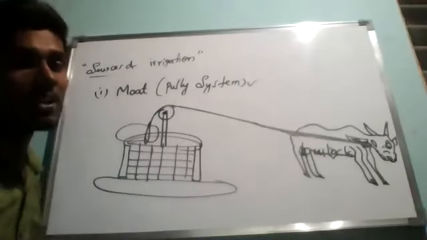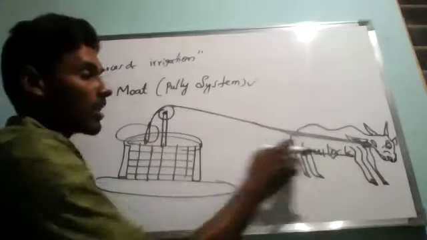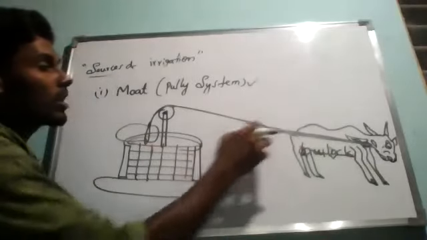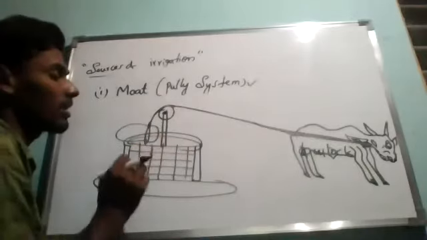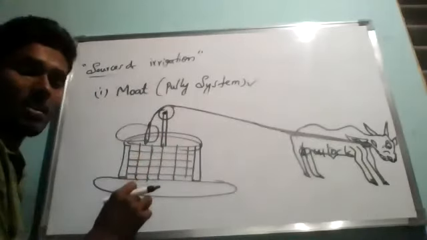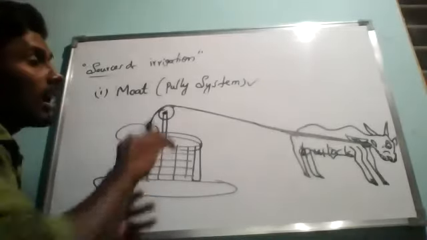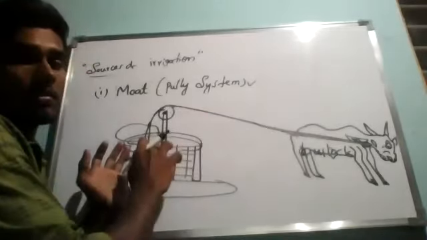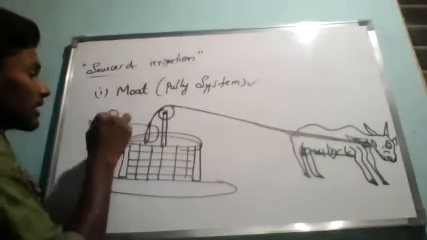What is going to happen? The container is filled with water. Initially, the bull will come back, so automatically the rope will go inside, along with the container. Now this container will go inside and it will be filled with water.